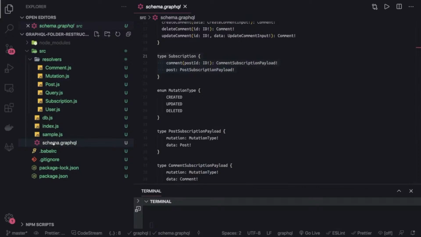It has its user MongoDB model, and all the queries and mutations you will put there. Similarly the comment, similarly the post. We will try to restructure it so it is a more productionizable application. Let's see that in the next video. So this is all about the basic fundamentals we have covered.